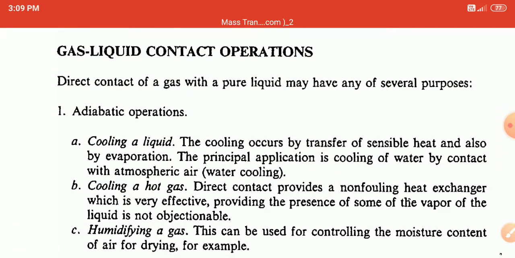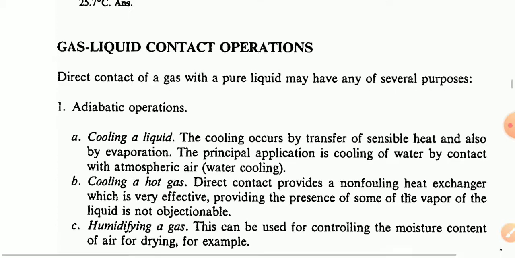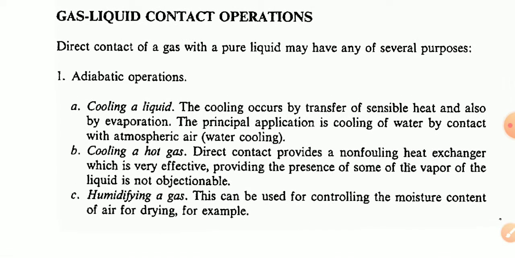The first one in adiabatic operation is cooling a liquid. The cooling occurs by transfer of sensible heat and also by the evaporation process. So what is evaporation? Simply, a liquid turning into vapor. Okay, that is the evaporation part.